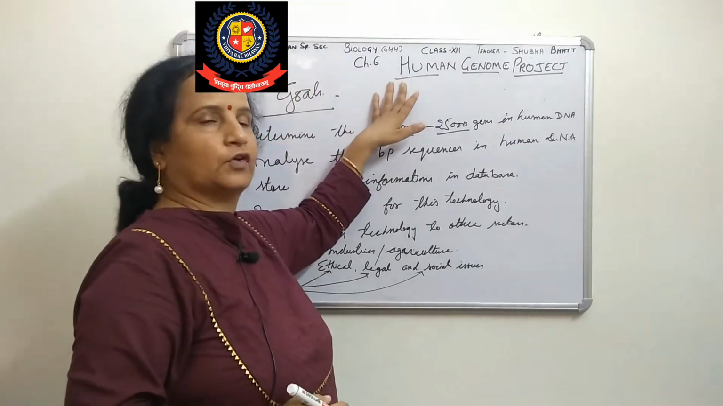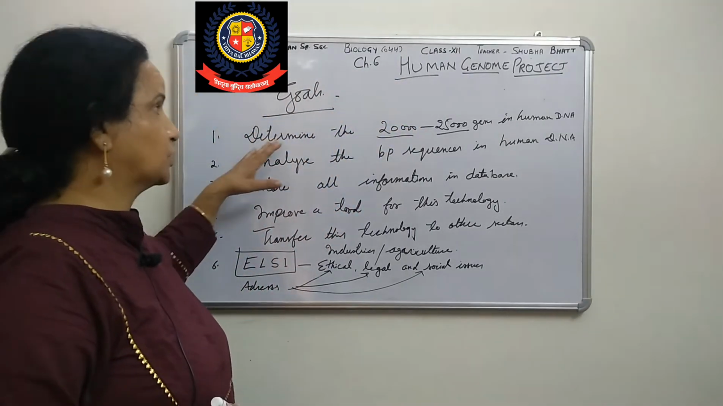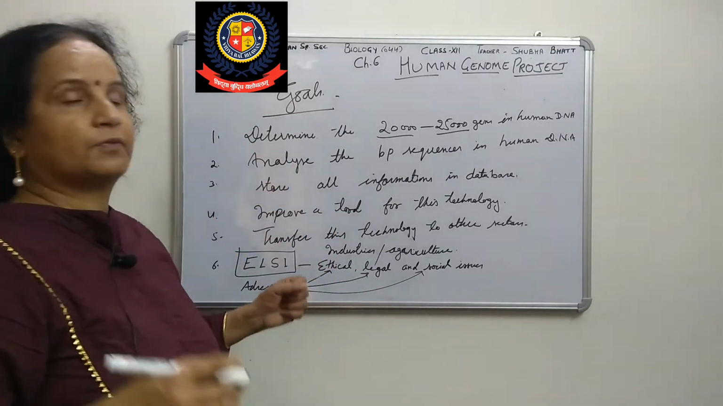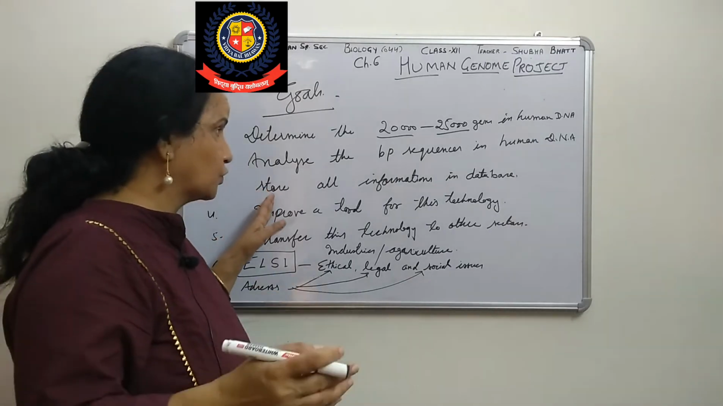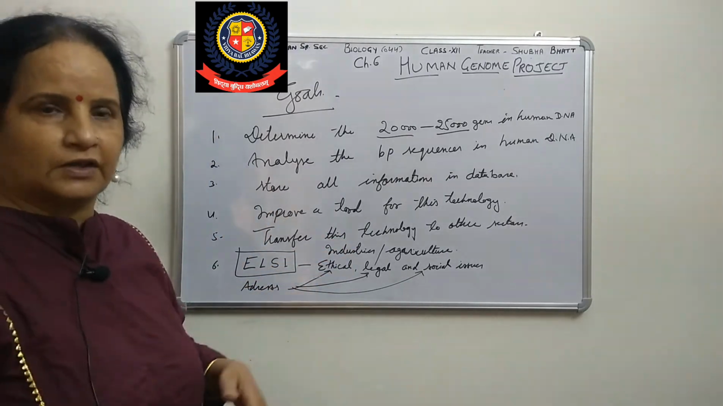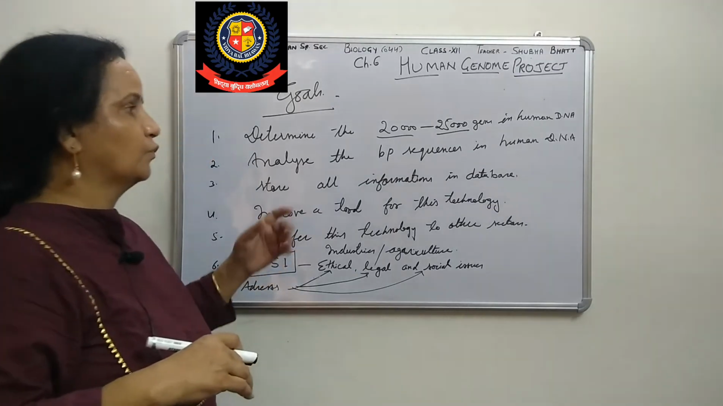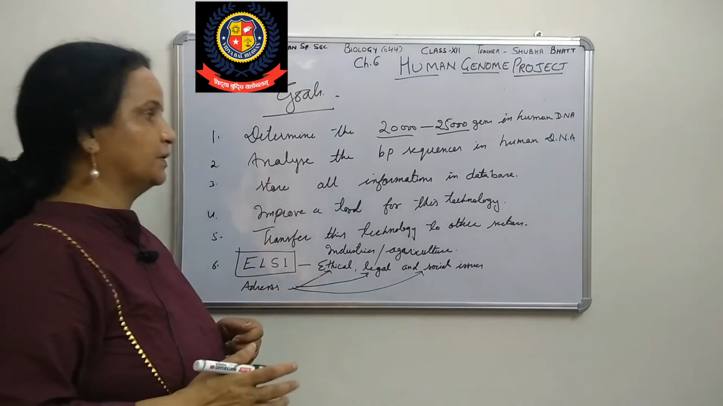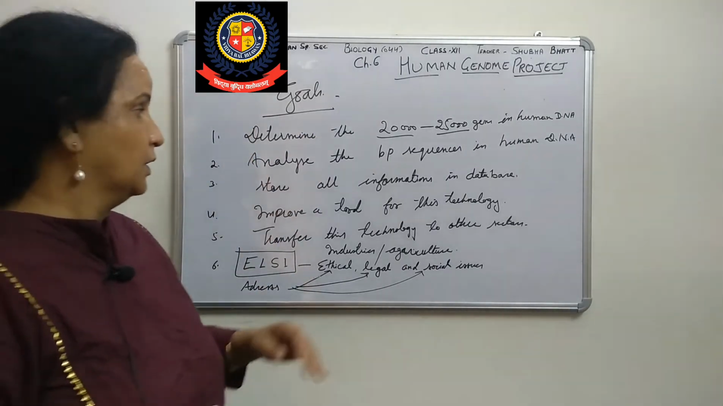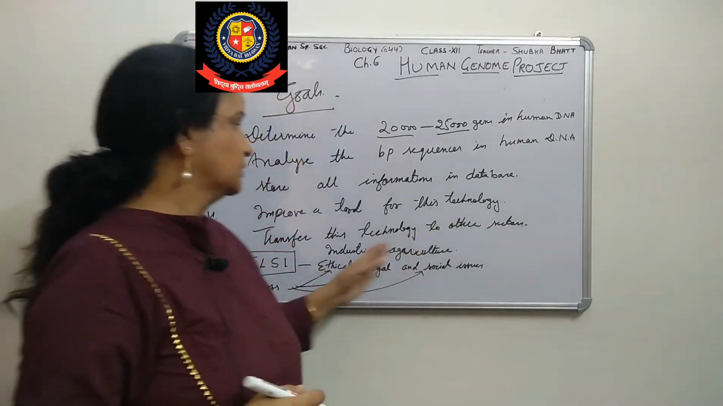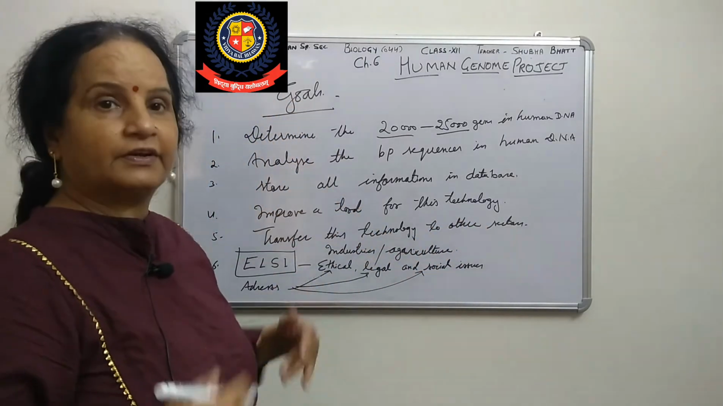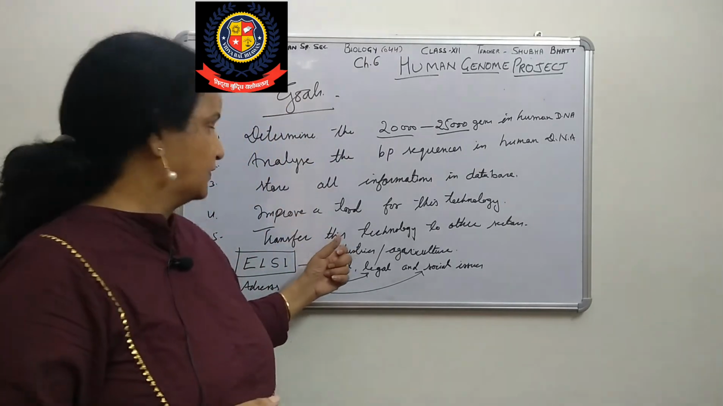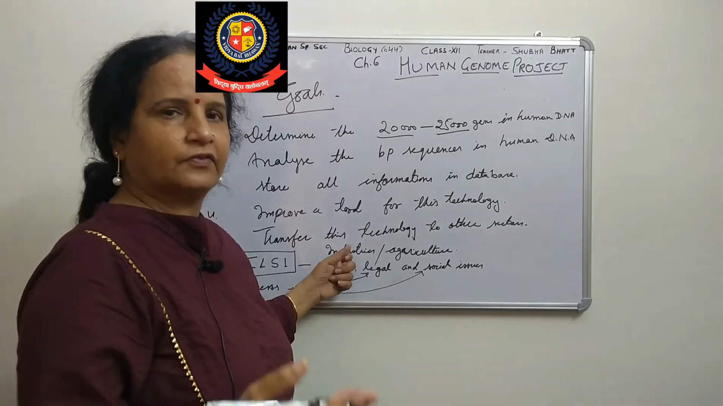So these are the goals. By conducting this human genome project, we want to determine the number of genes, how many genes are present. Then we want to analyze the base pair sequences. Then we want to store all this information in a database or in computerized form. Then we want to improve tools for this technology. We have developed bioinformatics. Now, transfer: not only the human genome, we have to transfer this technology to other fields. Means how can we transfer? When we study this, we can transfer this information to industry, other sectors, or